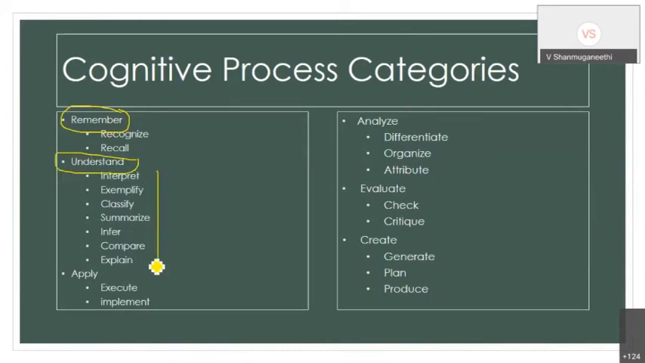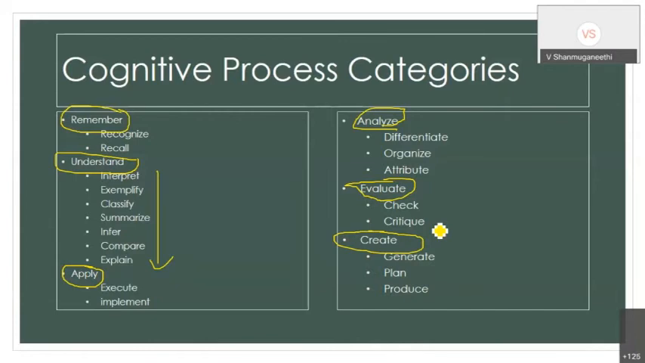In understand itself, you can have a 7, then you can have apply, then you can have analyze, then you can have evaluate, then you can have create. Okay, so these are all what is called ability. Then you can have content, where the content is nothing but the knowledge. So ability and knowledge. Okay, so Bloom's revised taxonomy talks about ability and knowledge.